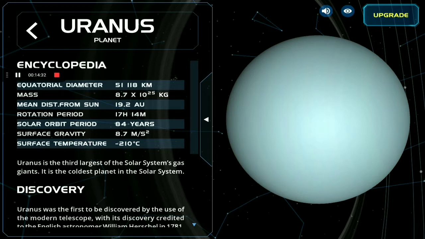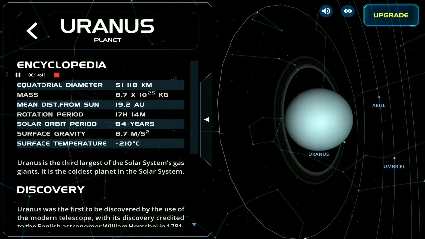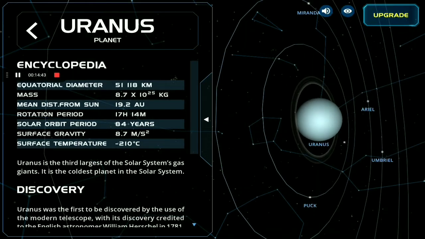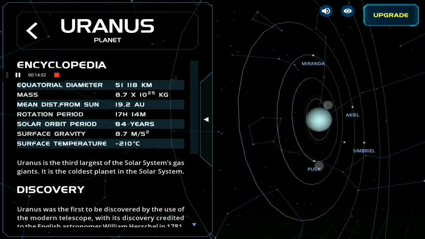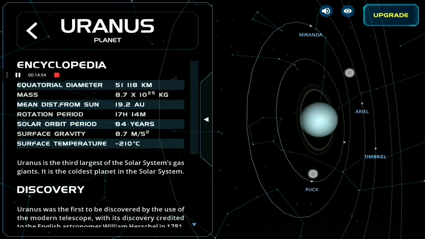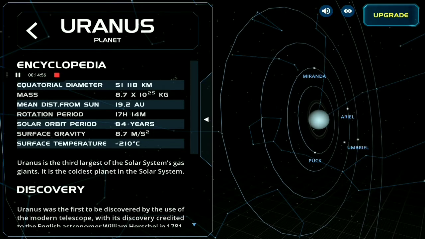Uranus also spins faster than Earth, but there is something unique in Uranus. The axis of Earth is a little tilted from vertical, but the axis of Uranus is totally horizontal.